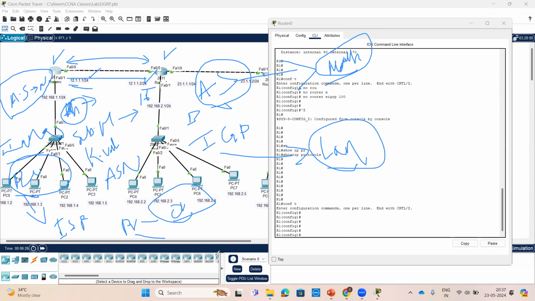Apart from that, K values, whichever you are using. Here if you are using delay as 1000 milliseconds, then you must use it on both ends. On this interface, FastEthernet by default, the value is 100 milliseconds, right? We saw 100 milliseconds. If you change it here with the help of the interface command, you have to change it there also. If you change only one side, the neighborship will not be formed. We'll check that also, we'll verify.